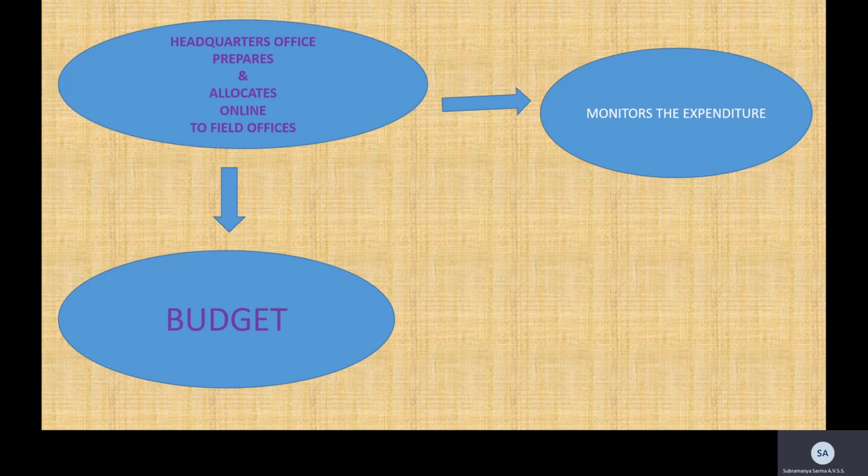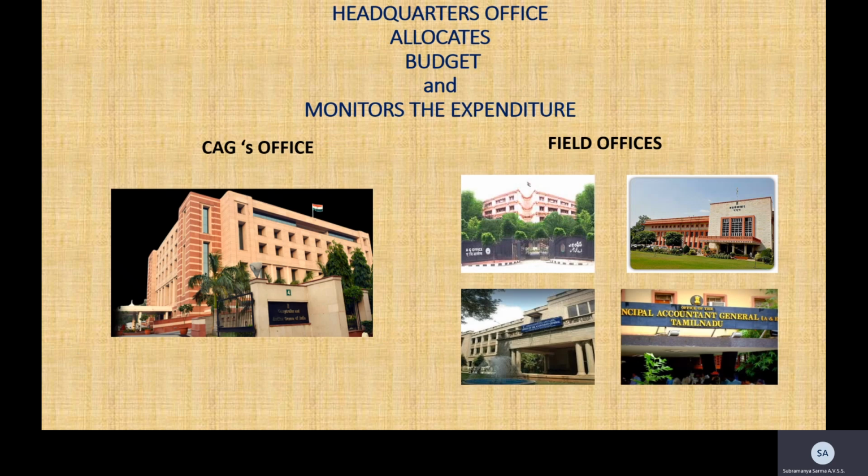Coming to the workflow. The workflow would be like headquarters office prepares and allocates budget online to the field offices, and not only allocates the budget but also monitors the expenditure. All this is done through the web application, that is BEMS. Now here it's the picturesque view of the headquarters office and the field offices. So all the field offices await for the headquarters office to allocate the required quantum of budget.